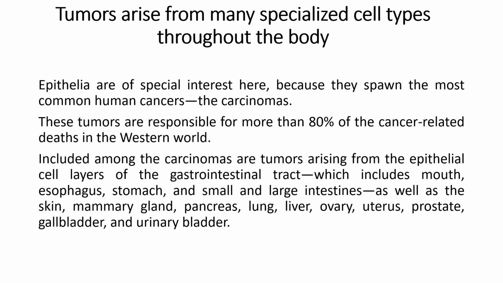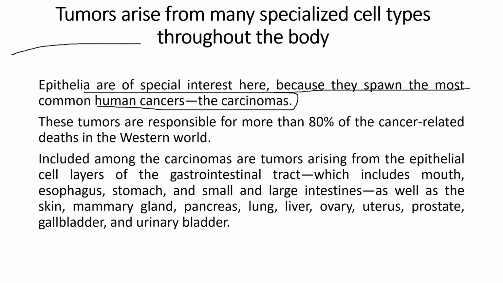Moving on, the epithelia are of interest here because they spawn the most common human cancers, which are the carcinomas. So the epithelial cells, the topmost layer, are the birth givers to tumors. These tumors initially are non-cancerous. While they grow, they become cancerous. During the growth of a tumor, these tumors slowly become carcinomas. So these tumor cells become cancer cells. All right. These carcinomas are responsible for more than 80% of cancer-related deaths in the Western world.